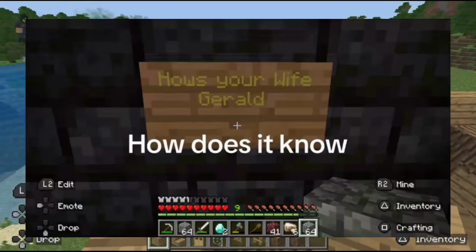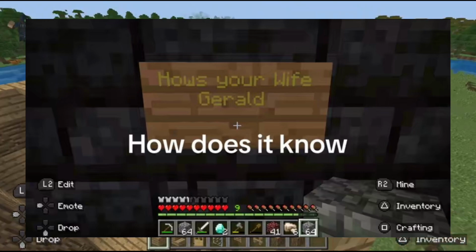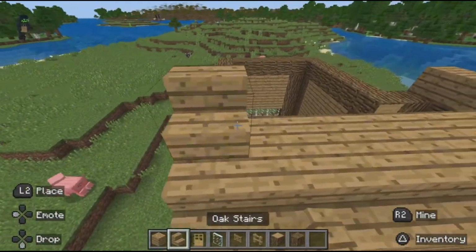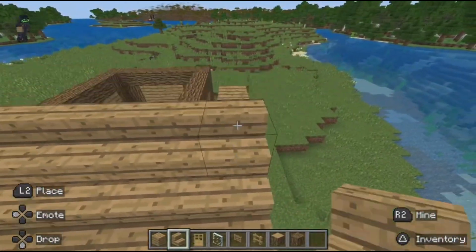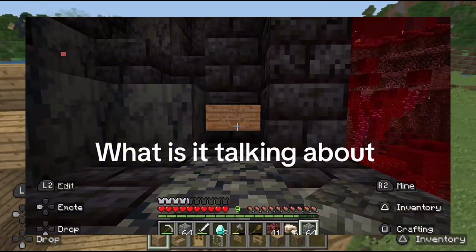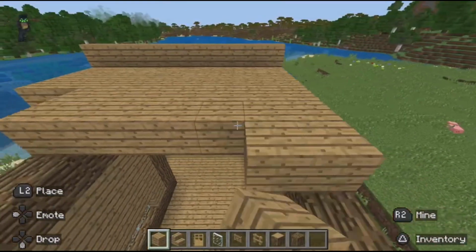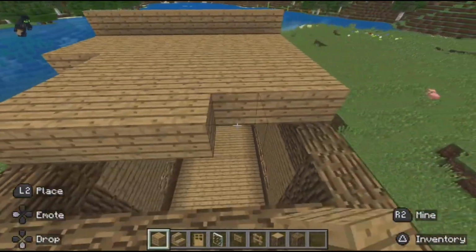Here we can see that Gerald has or had a wife. We actually don't know, because this is the only thing in this specific image that mentions his wife and stuff. There's also this one, which looks really hard to read, and that's because it is. Even zoomed in, it just looks like a bunch of different characters, so we actually can't tell what this one is saying. And yeah, Gerald doesn't even know.